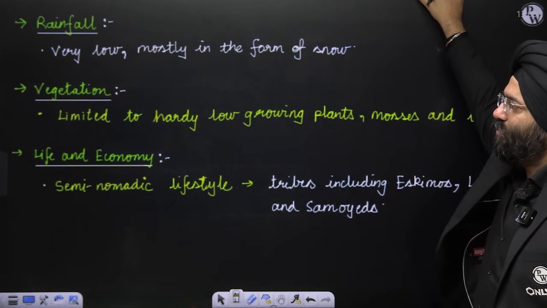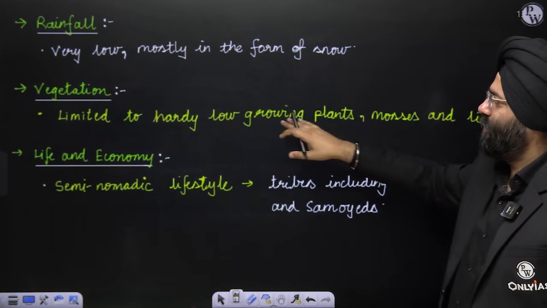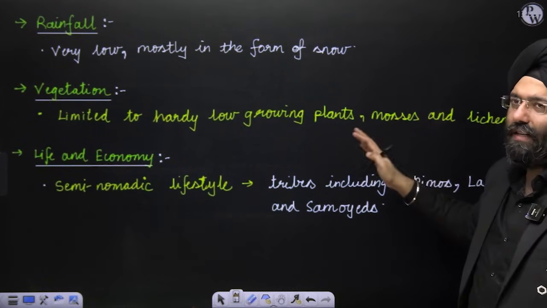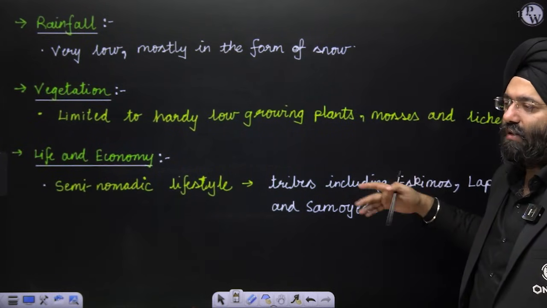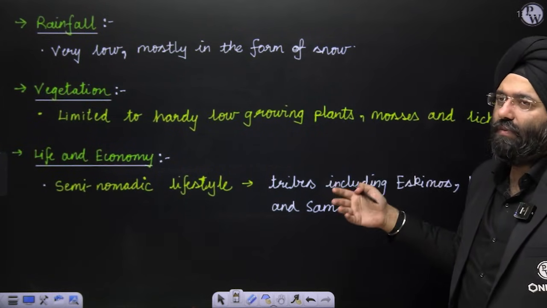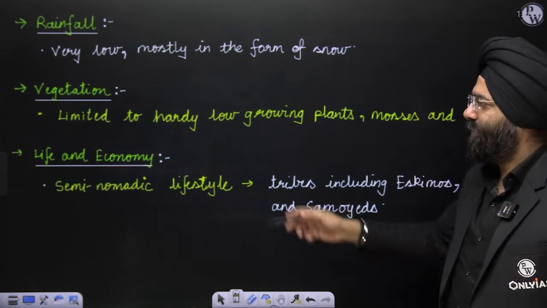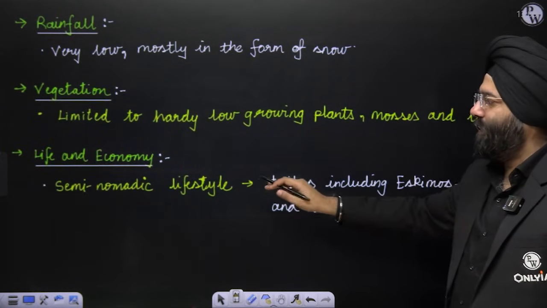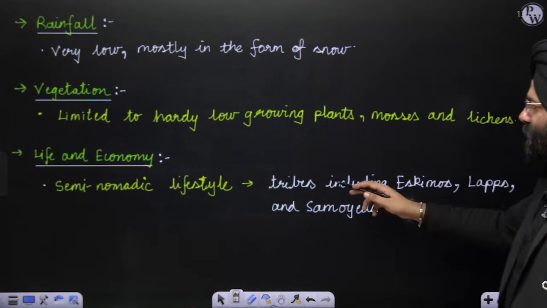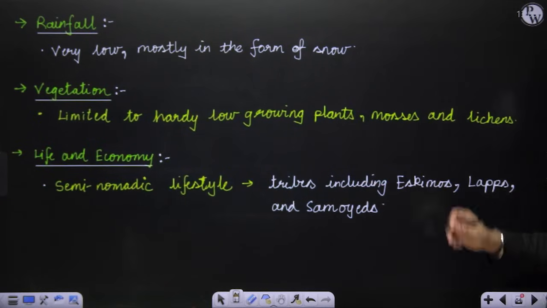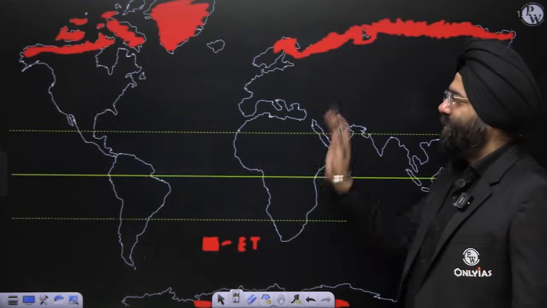Vegetation is limited to hardy plants, and majorly mosses and lichens are found there, because the conditions are such that it is not feasible for very large vegetation. Life and economy: semi-nomadic activities are taking place. Tribes including Eskimos, Lapps and Samoyeds are present here, right? So these are the reasons.